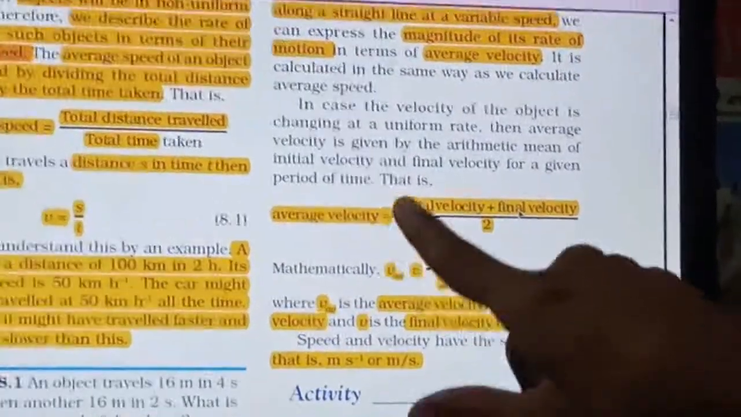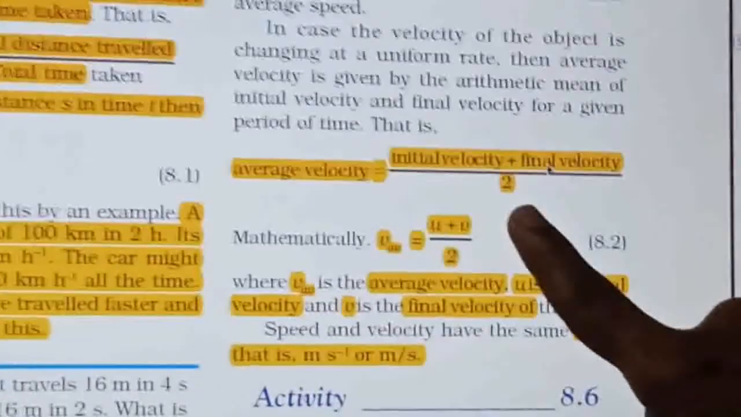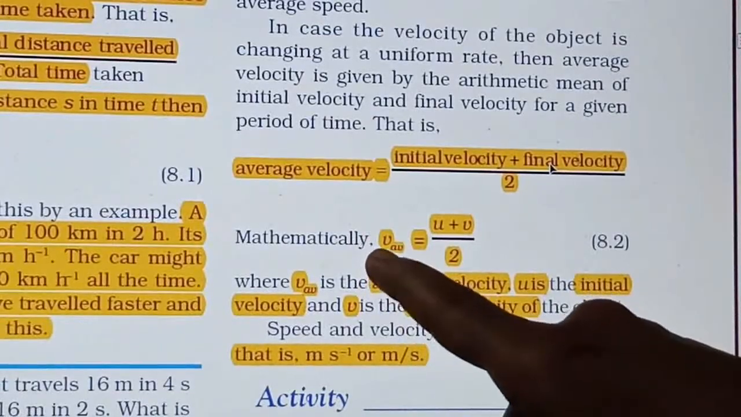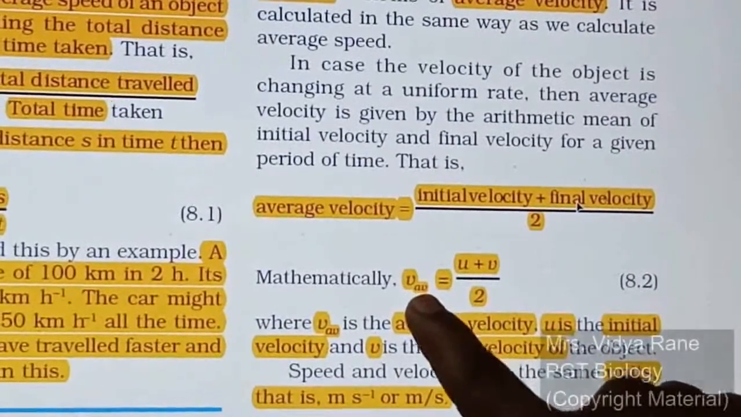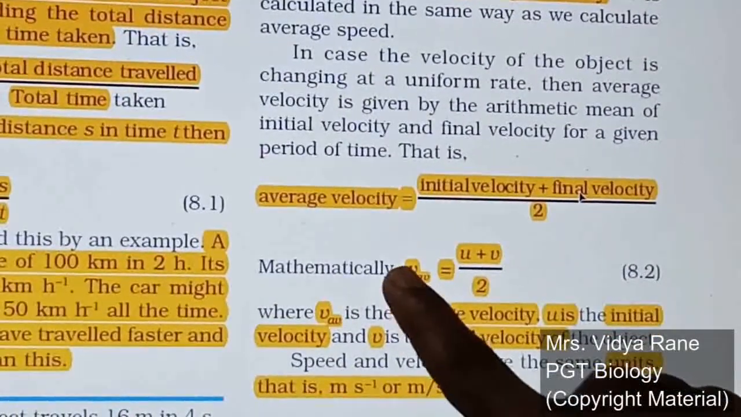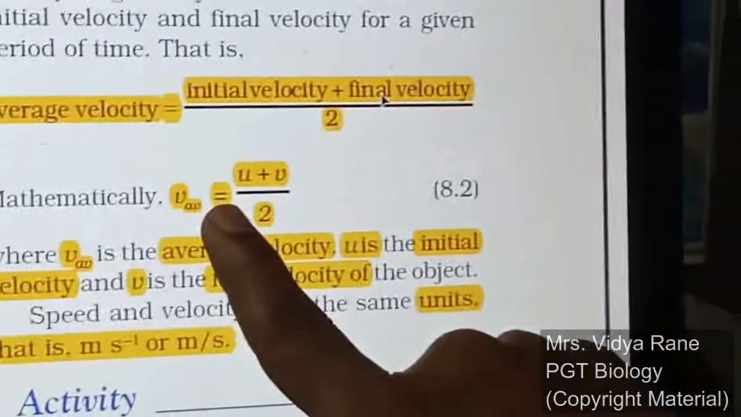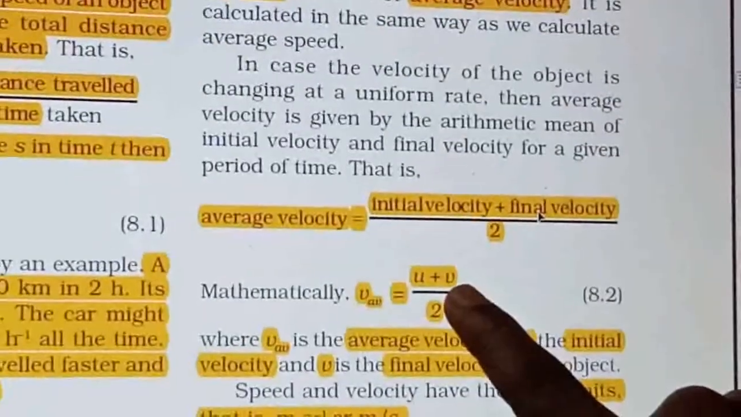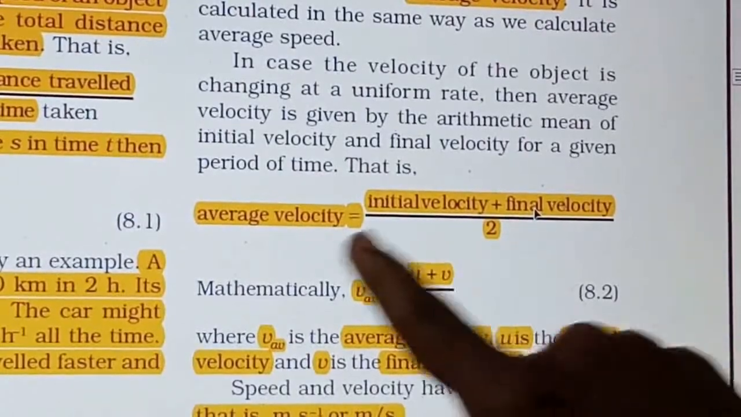So mathematically we can show that average velocity is equal to initial velocity plus final velocity divided by 2. Now see the symbols used. Velocity is shown by V only, and as it is average, at the base it is written AV, right? So V_av means average velocity, is equal to u, initial velocity, plus v, final velocity, upon 2. So this is the formula.